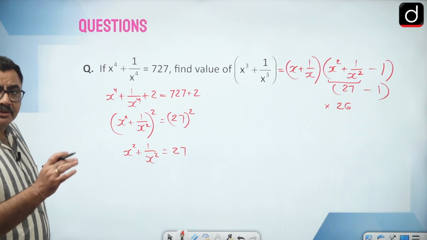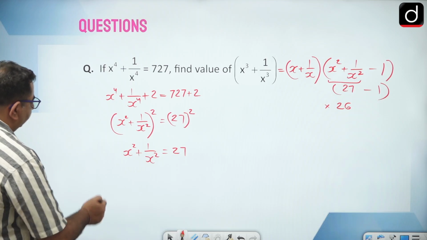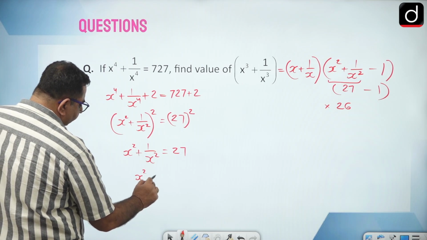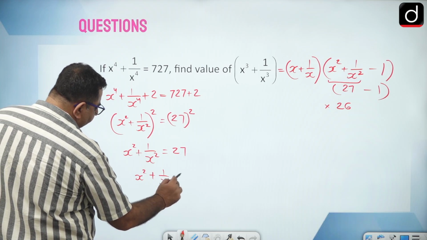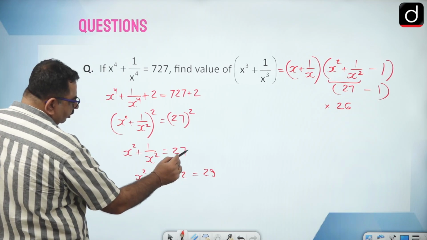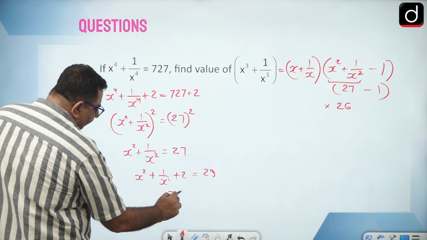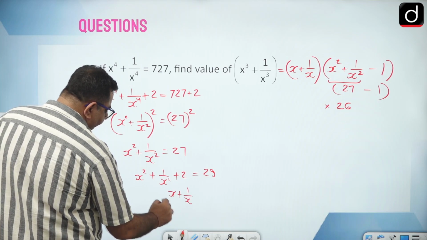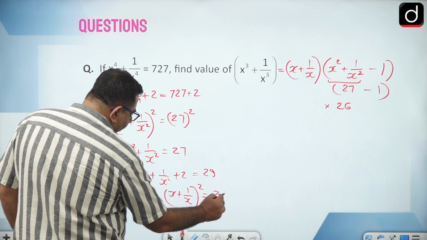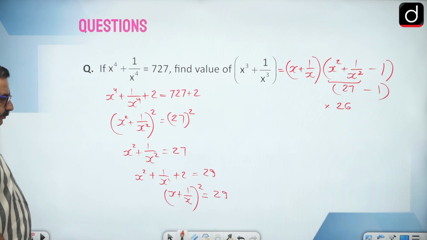Okay, but yes, we can think of that, because if I want to find x square plus 1 by x square plus 2 is equal to 29, right? 2 here also I will add. So that is x plus 1 by x whole square, that is 29.